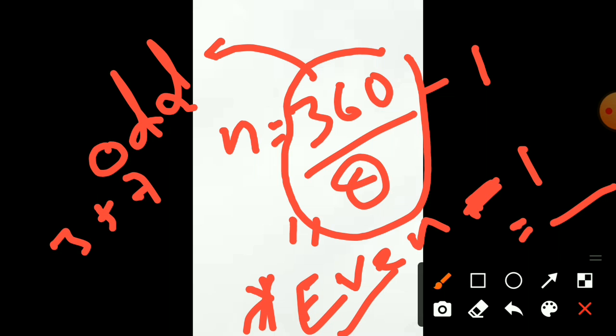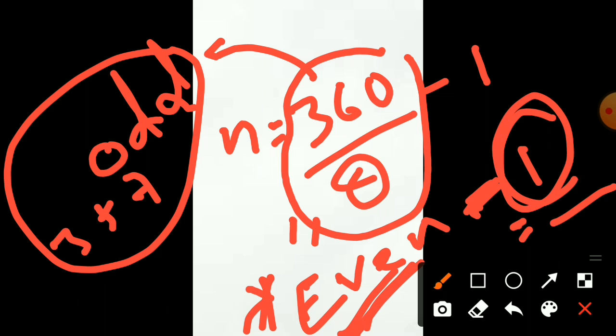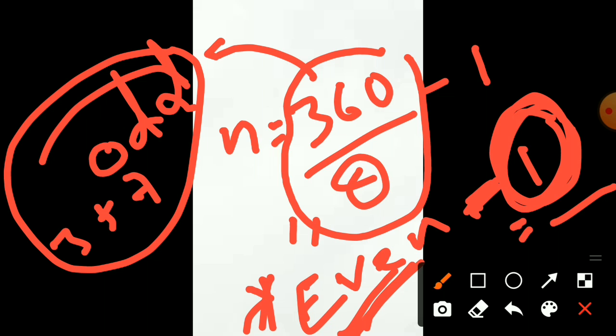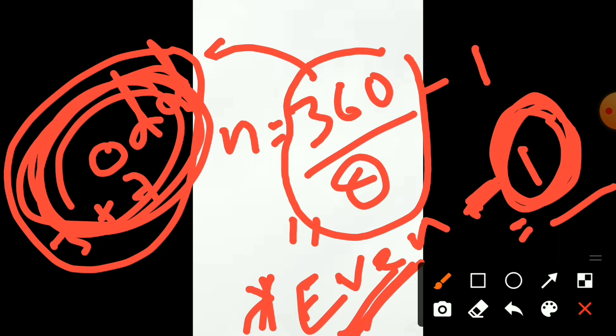Then that is the answer; no need to subtract 1. Only if 360/θ is even do we make the −1. Otherwise no need. If 360/θ is directly an odd number, that odd number is the exact value.